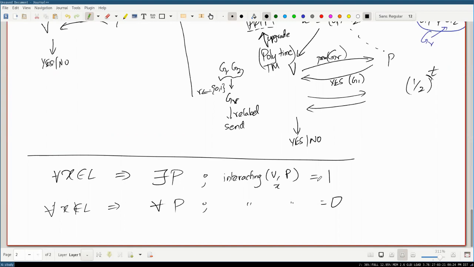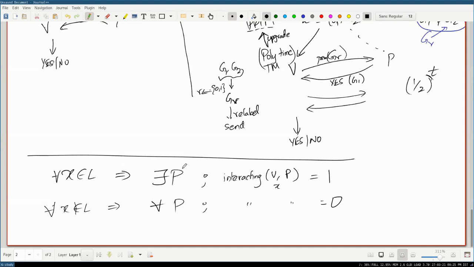I hope that makes sense. So there has to be a prover that can convince you that it's yes. And if it's no, then no matter which prover you take, good or bad, they can never convince you. So this is our definition, right? We just replace the certificate with something slightly more powerful than a certificate, like a person who can tell you a little more than that. There can be malicious provers, but we don't care. We just need one prover to exist so that we can do this.